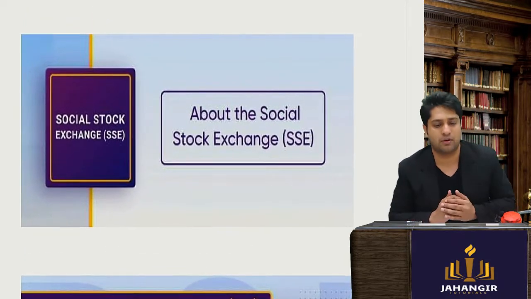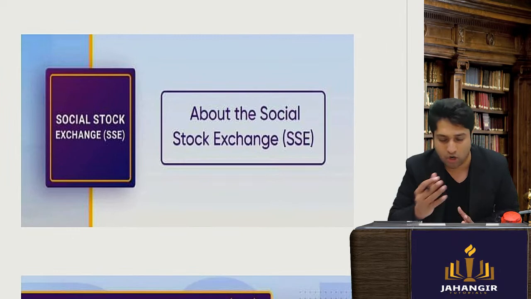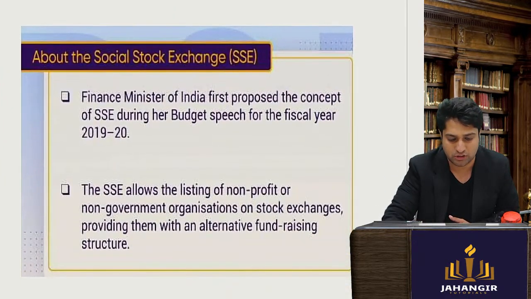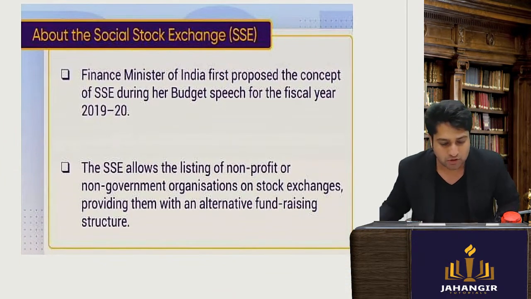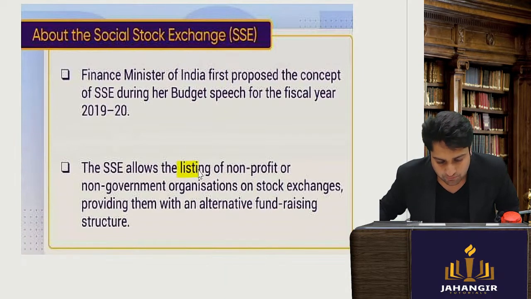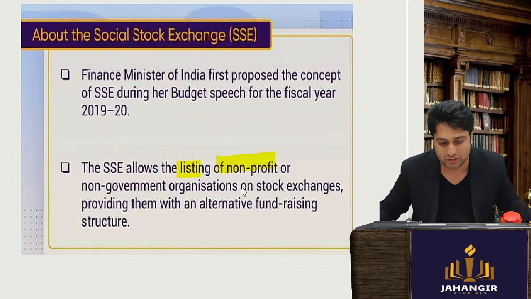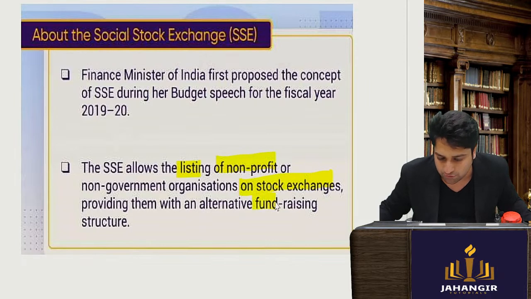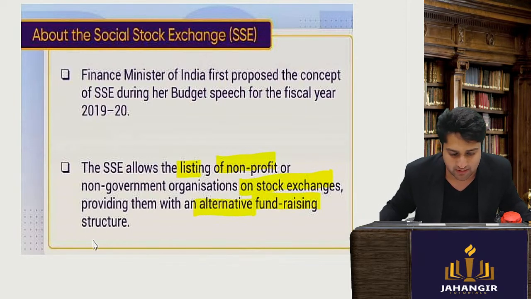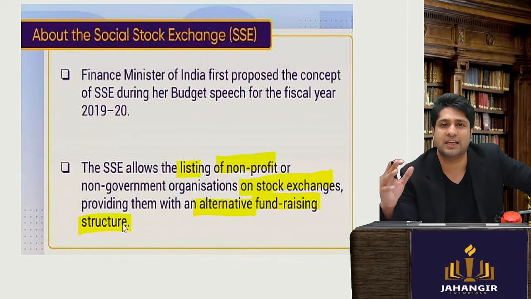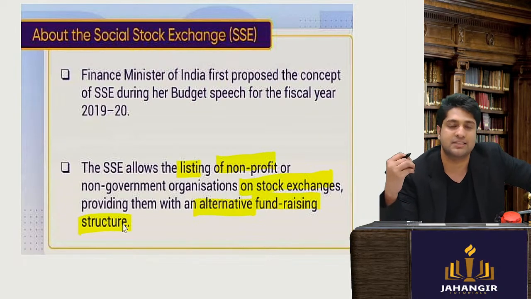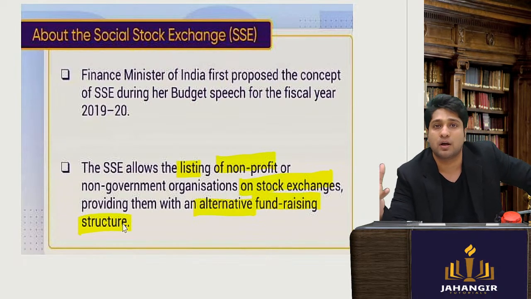So if I talk about what these social stock exchanges, or SSE, are, in short: these are listings of non-profit organizations on the stock exchange, helping them with an alternative fundraising structure. Normally they would go privately, or they would try to raise from crowdfunding platforms.